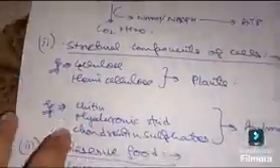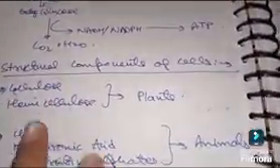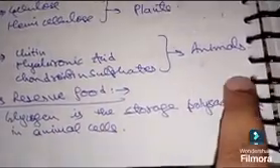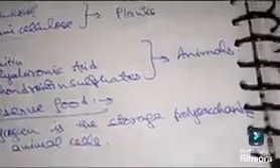Okay. Next, the first was major source of energy, the second is structural component of cell. For example, cellulose and hemicellulose in plants, and chitin, hyaluronic acid and chondroitin sulfates in animals. You have to learn this, no issues with that. Third, acts as reserve food. Glycogen is a storage polysaccharide in animal cells.